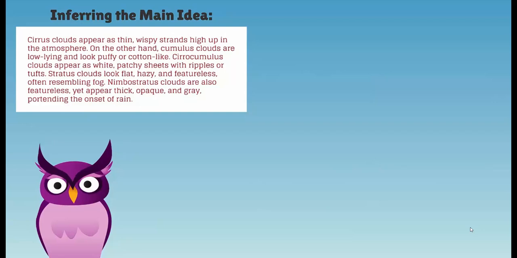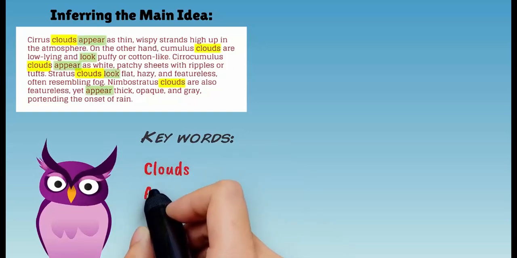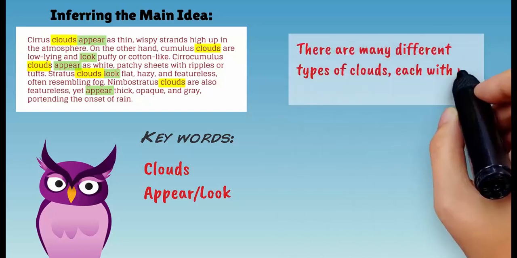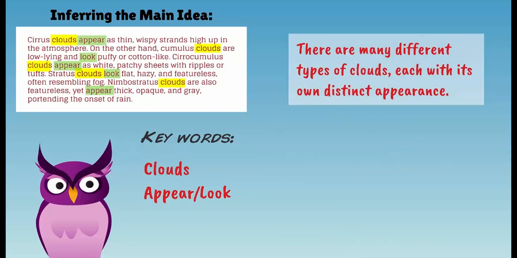The paragraph lacks a topic sentence that conveys the main idea. Furthermore, each sentence conveys the same level of detail by describing a different cloud type. However, we can infer the main idea by paying attention to keywords that are repeated or referred to. They are clouds and appear or look. By using these keywords and summarizing the paragraph, we can infer the main idea is most similar to this option. There are many different types of clouds, each with its own distinct appearance.